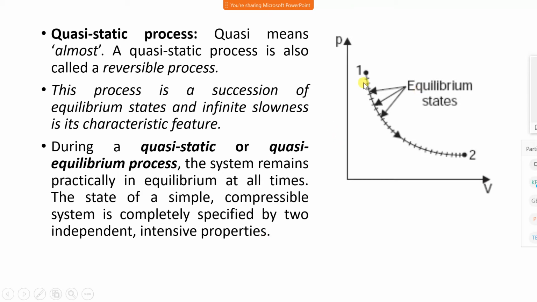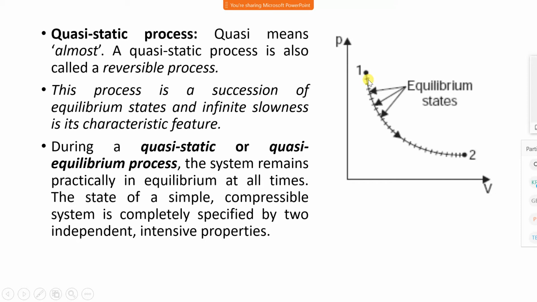Okay. Now look at here. Process 1 to 2 is divided into an infinite number of points. Consider point 1 and subpoint 1. From point 1 to subpoint 1, it is a very small distance. This distance is infinitely small. Therefore, I can consider the property at point 1 and property at subpoint 1 is the same.